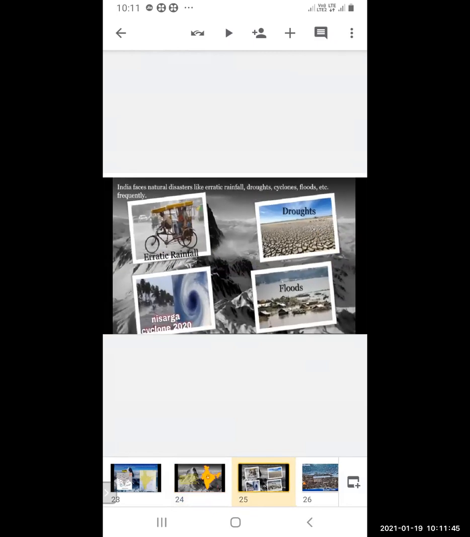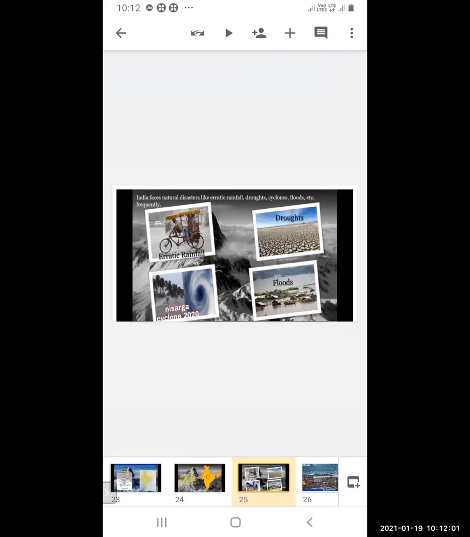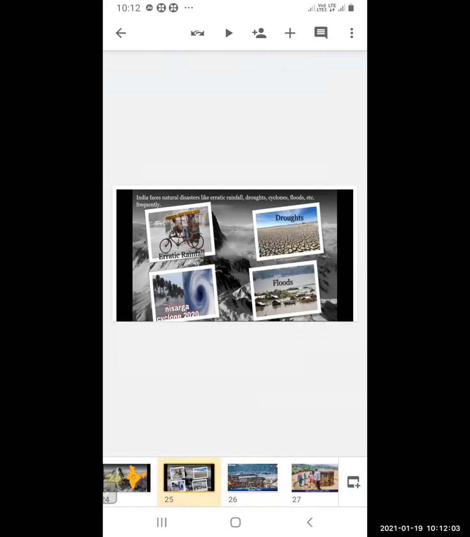Now India faces natural disasters like erratic rainfall, drought, cyclones, floods, etc. Droughts mean no rainfall, and in floods there is more rainfall. Then we have seen the cyclone also this year, the Nisarga cyclone has occurred this year. Last year, that is 20.